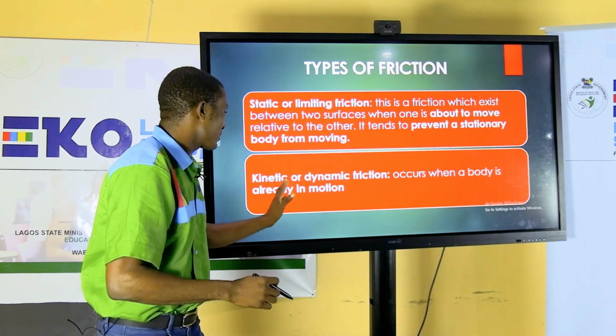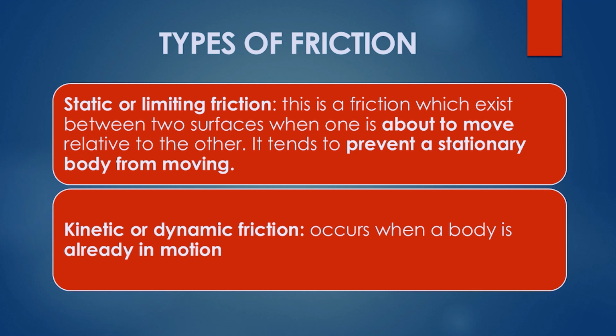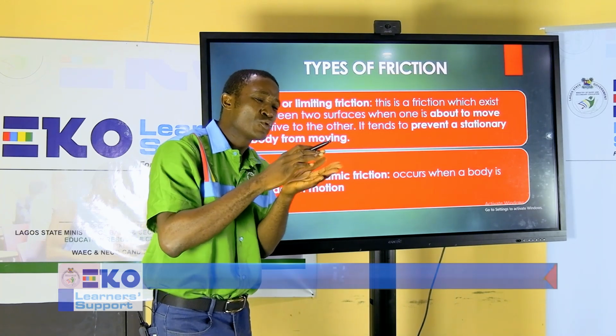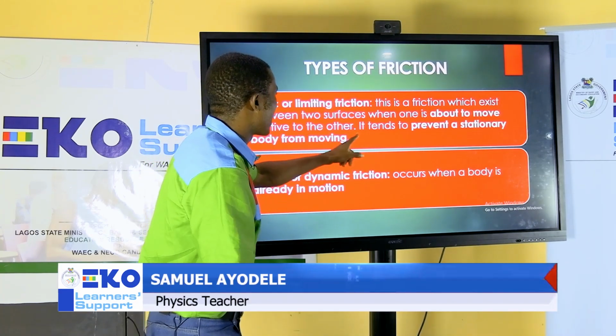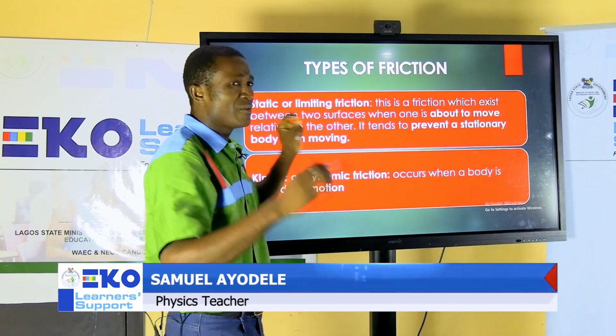Now look at kinetic. It occurs when a body is already in motion. So which means that an object at rest or an object in motion both have friction existing between them. Once two surfaces are in contact, friction will exist. So look at this. Let me give you an instance now.